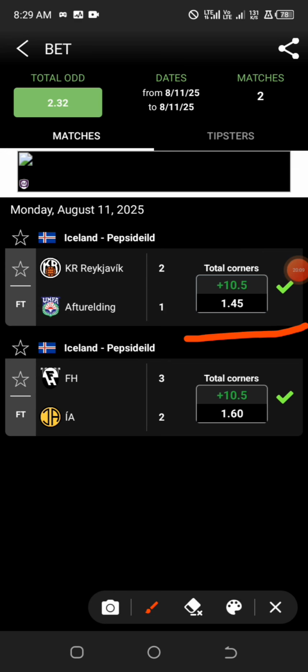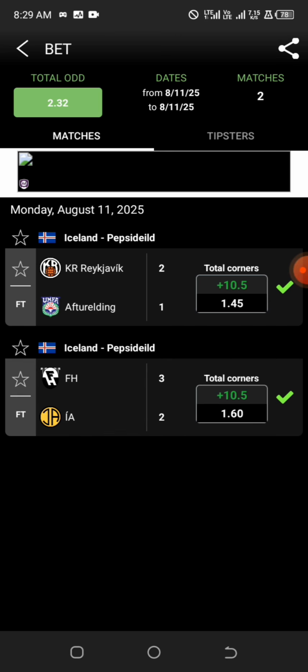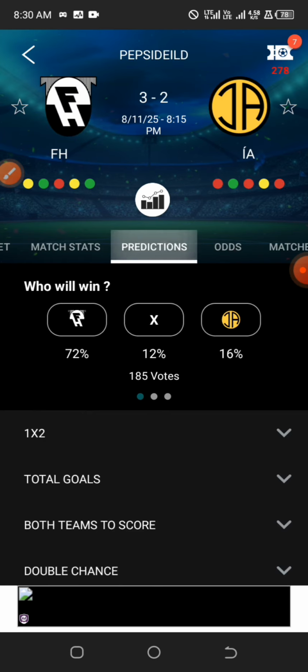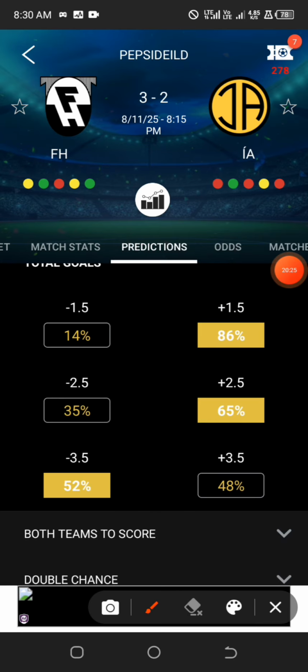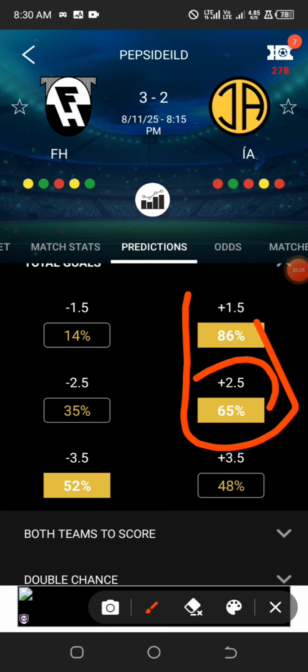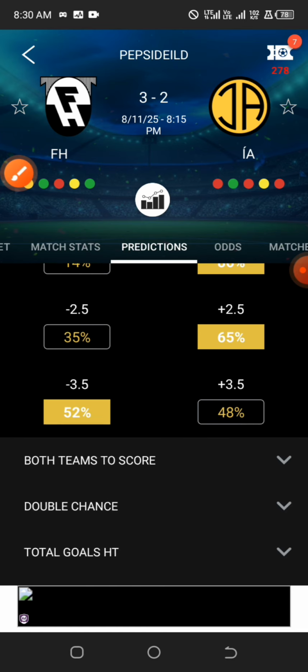Now moving on to the second game. The game ended up 3-2. I'm very sure this one too is expected to end up as over 2.5, no doubt. So checking the prediction, the game is expected to end up as over 2, and the percentage of the over 2.5 is even around 65%, which is above 60%. Perfect game to go for as over 2, but over goals can give you a bad beat if you are not careful sometimes. So now this meets the category of analysis from the aspect of total goals, and moving down to total corners,